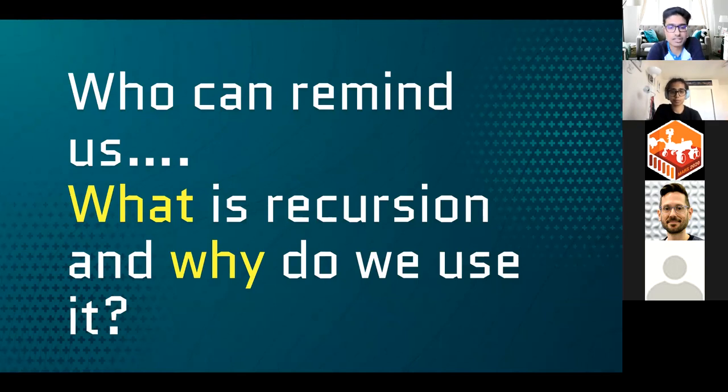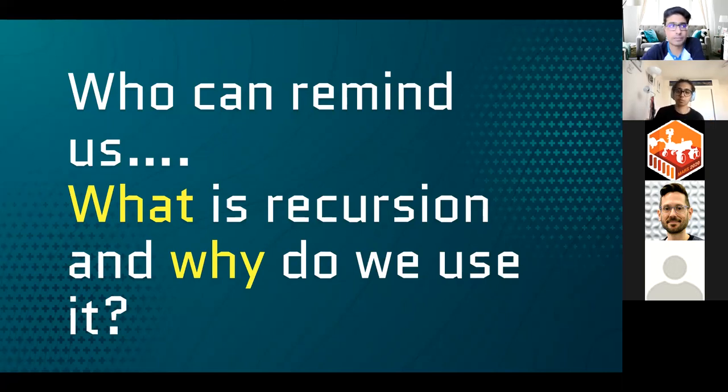So who can remind us, I have 5 words of this: base case and then function inside function. Great. 100%, Avnish. Base case is something which is super important. It's one of the main things which makes a recursive function. And then a function calling itself, that's the idea of recursion.